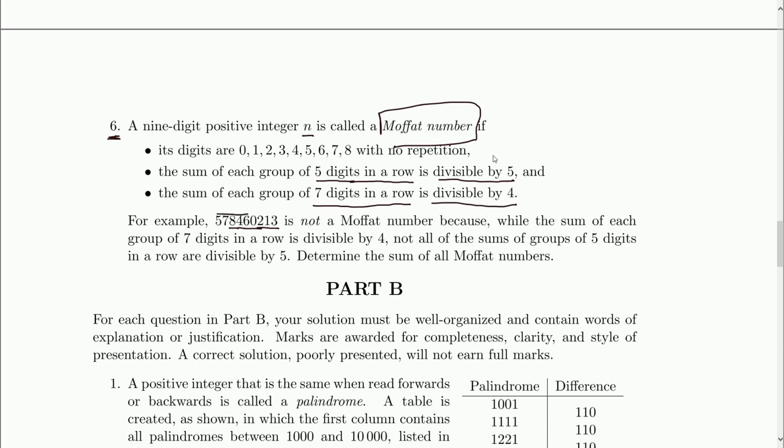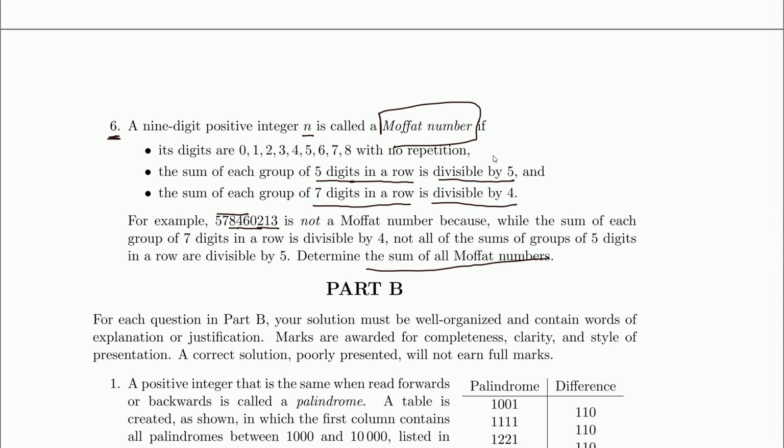The first 5 there are 3, 1, 2, 0, 6. That's 12. That's not divisible by 5. Okay, I'm starting to understand what they're talking about. And we're being asked to determine the sum of all Moffat numbers.